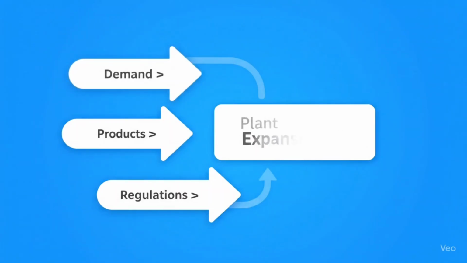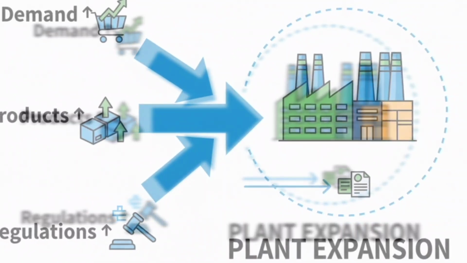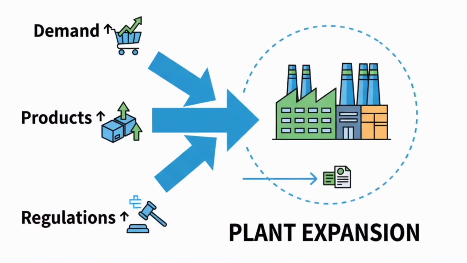First, consumer demand is increasing rapidly due to population growth and changing lifestyles. Second, companies may wish to introduce new product lines, like a biscuit company starting a cake line. Third, larger plants reduce cost per unit, which improves competitiveness. Fourth, expansion may be required to meet new government safety and quality regulations. And finally, expansion helps industries remain ahead of competitors.